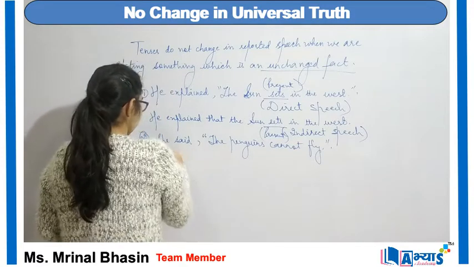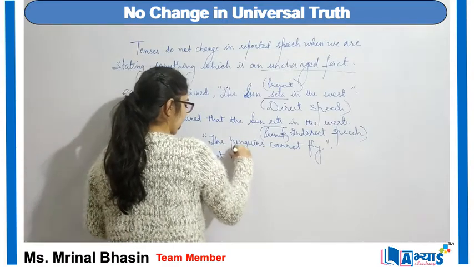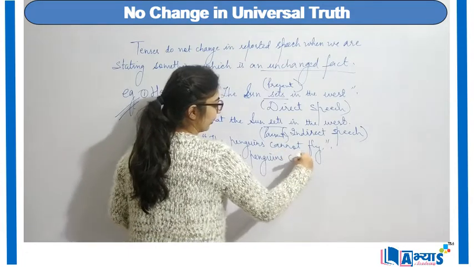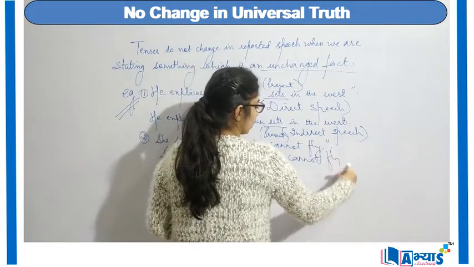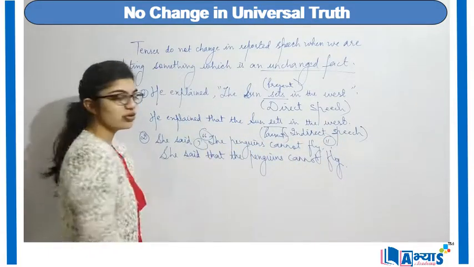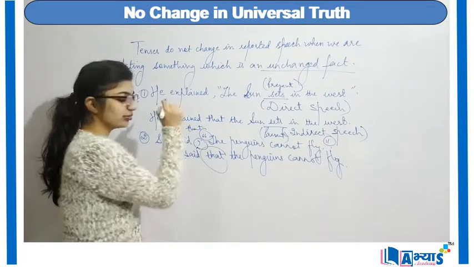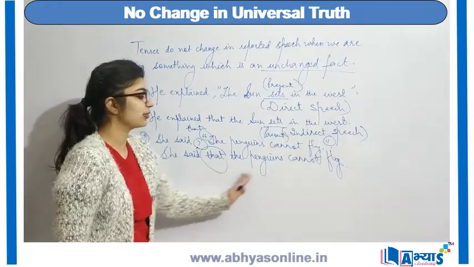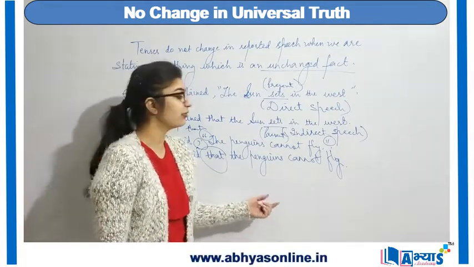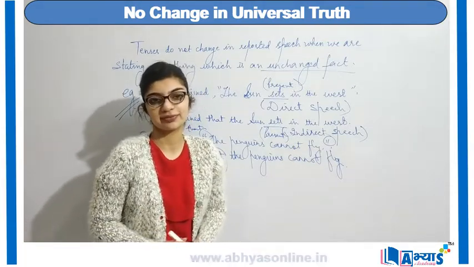So I will say, she said that the penguins cannot fly. Just the difference is that I have to remove these inverted commas, I have to remove this comma, and instead of this comma, I will be writing that. She said that the penguins cannot fly. Rest, my sentence will remain the same, the fact will remain the same, there will be no change in the tense of the fact.